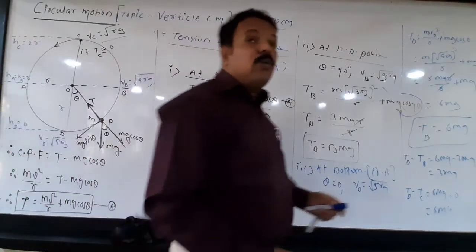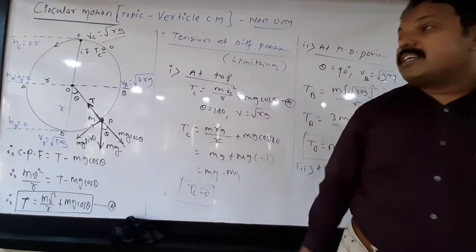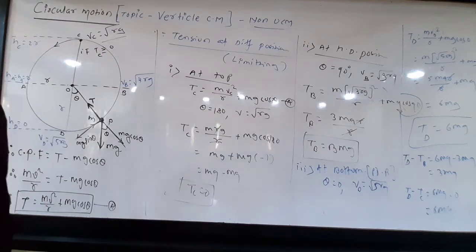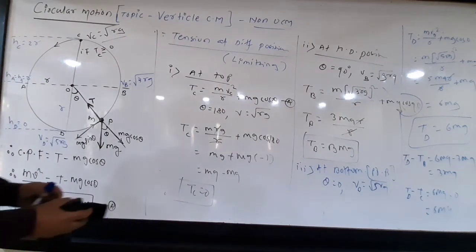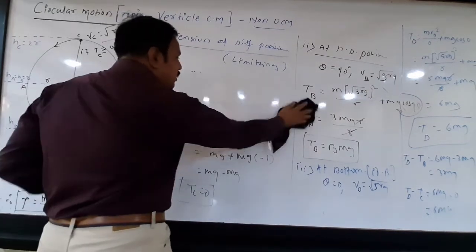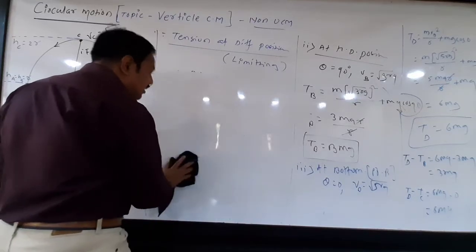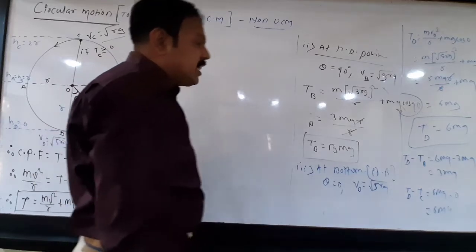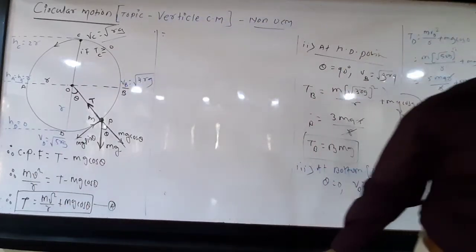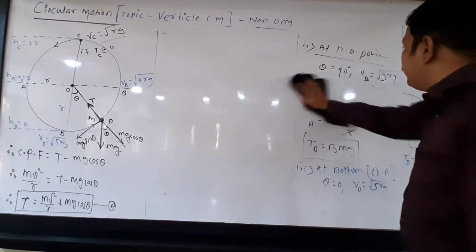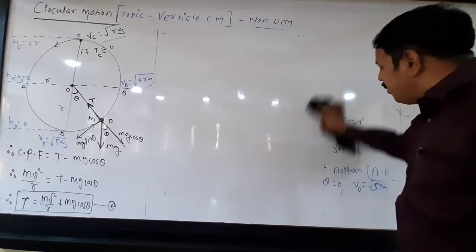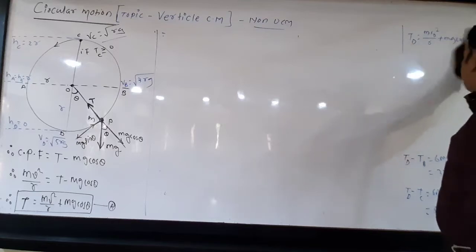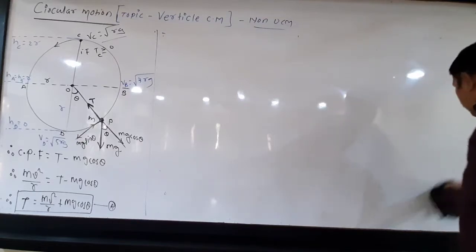Okay, so this is about the tension in the string at different positions. Now here we have to find the speed, energies and other parameters at any position, means different from top, bottom and horizontal. Remember, at any position. See here.